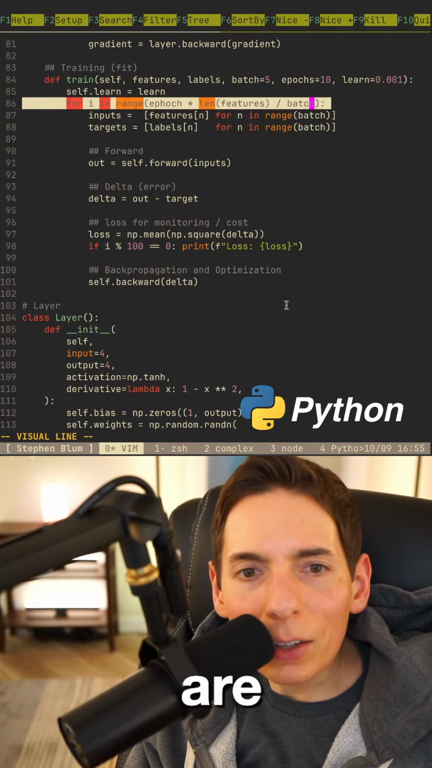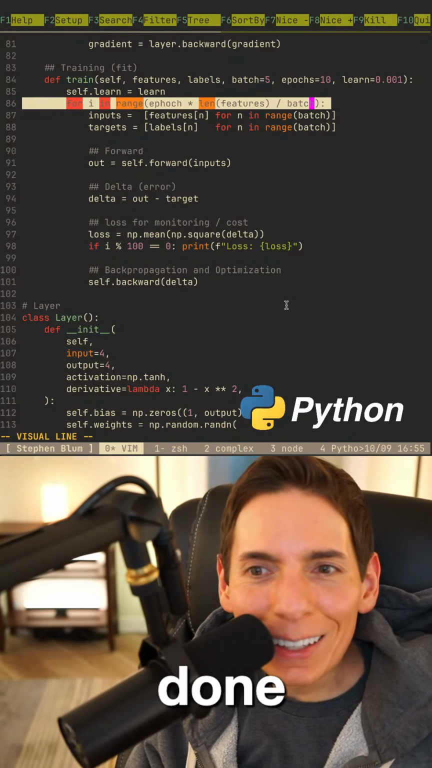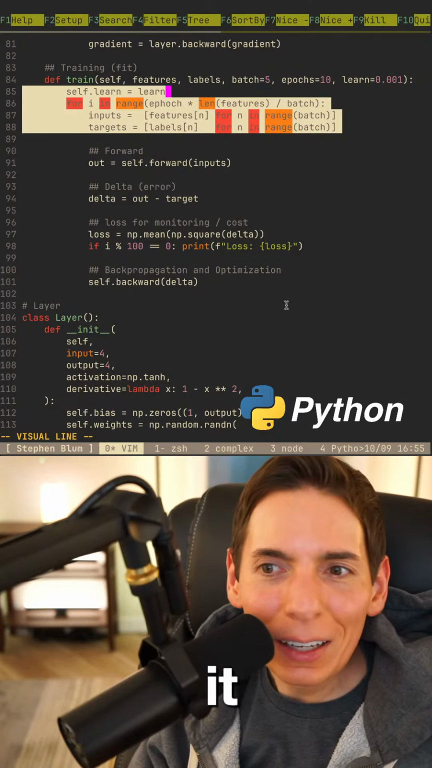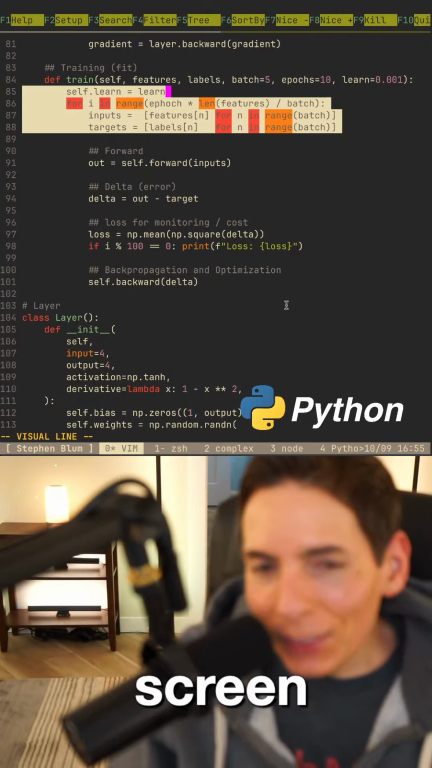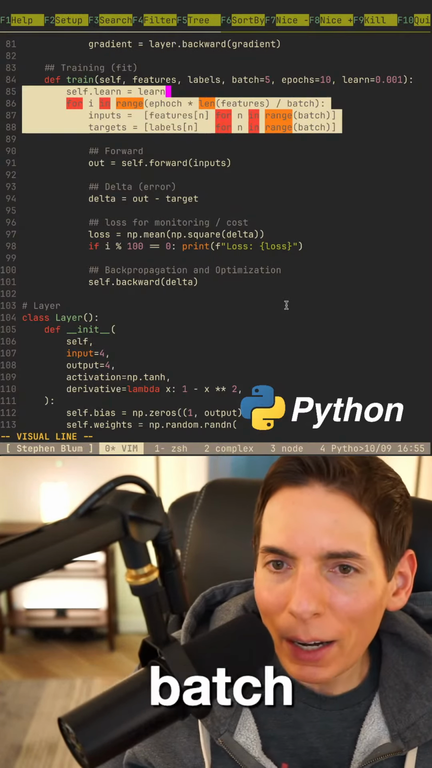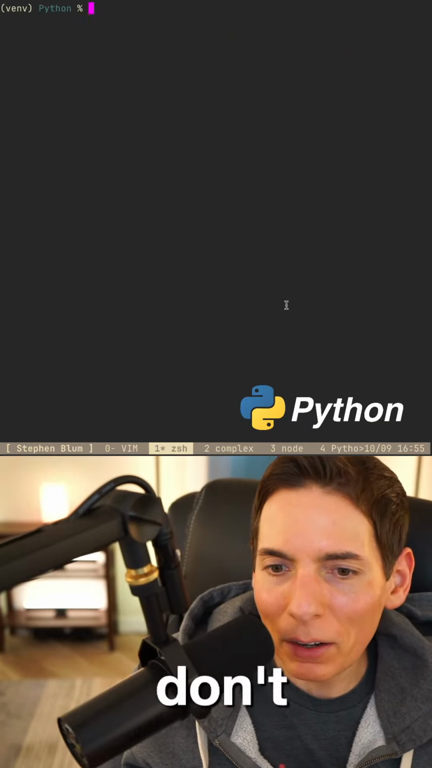Are we done, you guys? Is that all it took? Right there, you see on the screen? That easy to implement batching for our AI machine learning model? I don't know. Let's find out. Is it going to work?